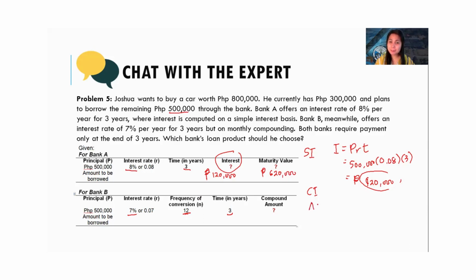How about for Bank B? Let's compute the compound amount: principal times 1 plus R over N to the power of NT. The principal is 500,000 times 1 plus 0.07 over 12 to the power of 12 times 3. So the compound amount will be 616,462.79.